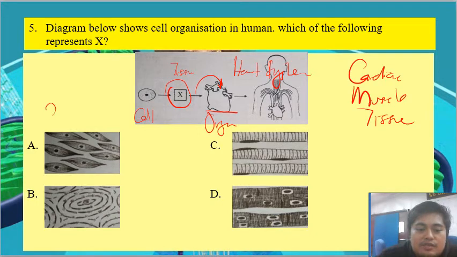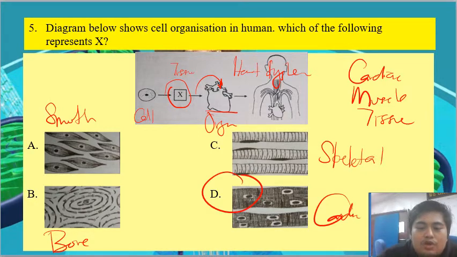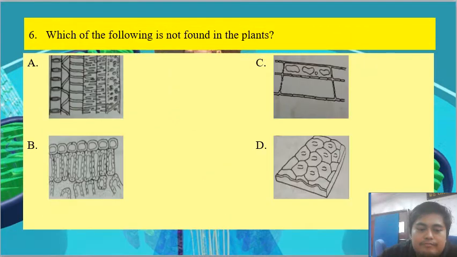So A is the smooth muscle, B is the bone tissue, C and D. C is the skeletal, and D is the cardiac. So how to differentiate between C and D? As for skeletal muscle tissue, we can see that the nucleus is on the edge of the cell, but as for the cardiac muscle, they have the nucleus inside the cell.